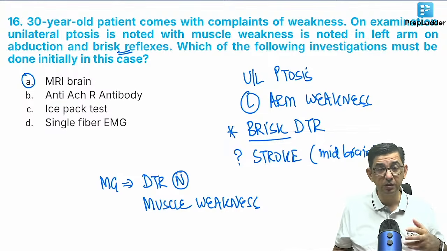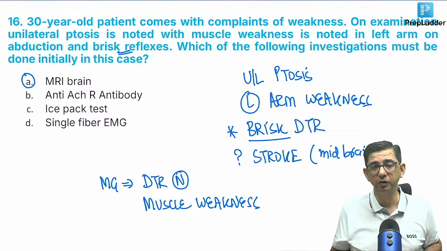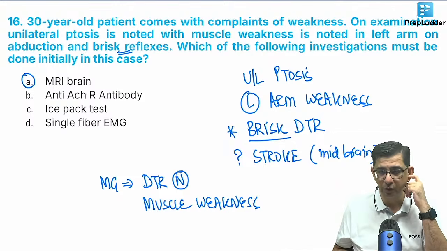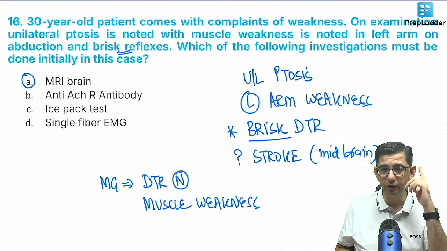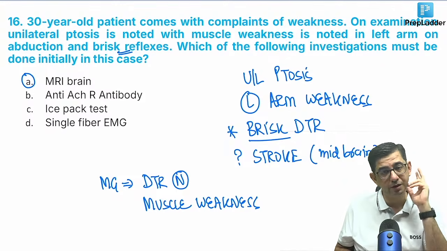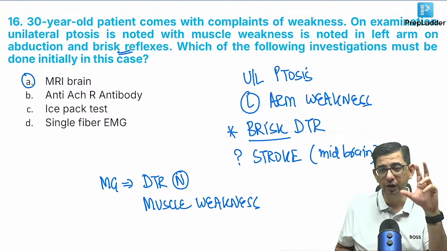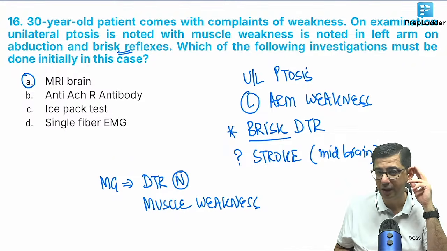Brisk reflexes means reflexes are fast. That is loss of inhibitory control. Like clonus, I can say. To explain the brisk reflex, I can say it like this. If you're nervous and trying to drive a car, or even keeping your foot on the ground at an angle, you might feel contraction of your Achilles muscle. That is clonus. Clonus is a brisk reflex.